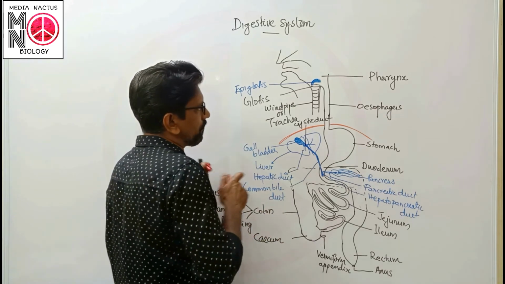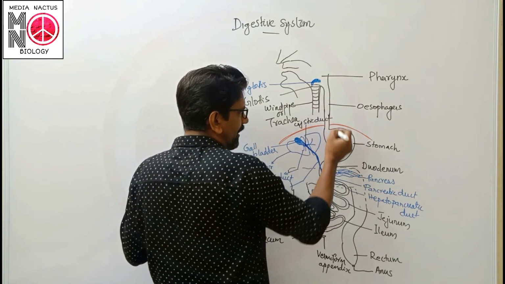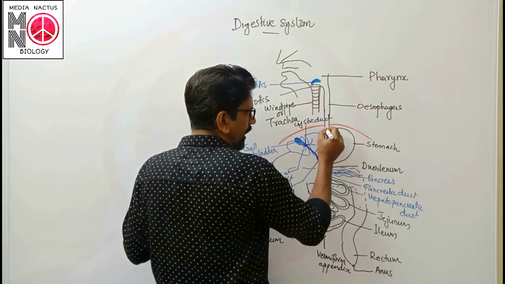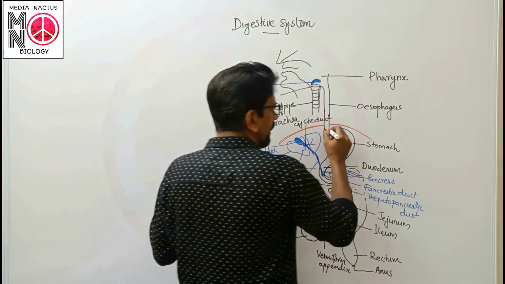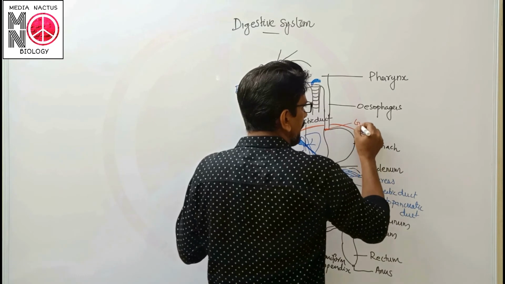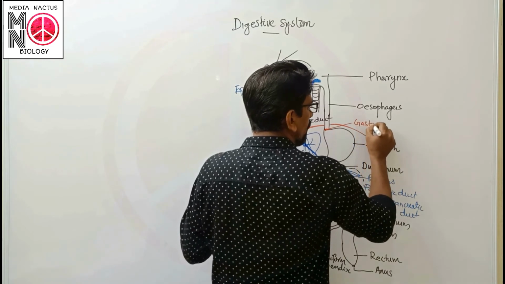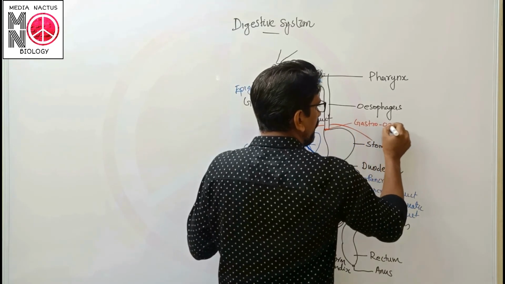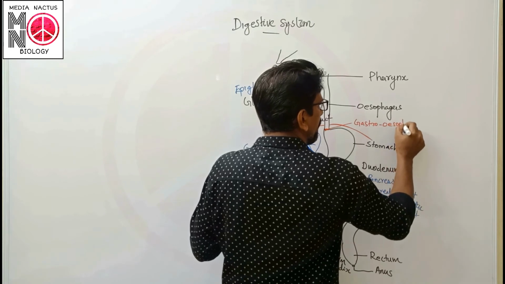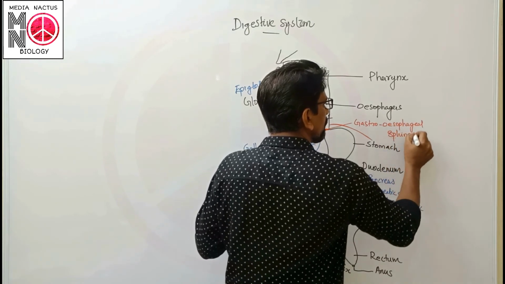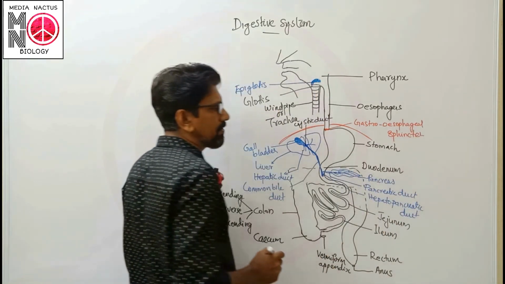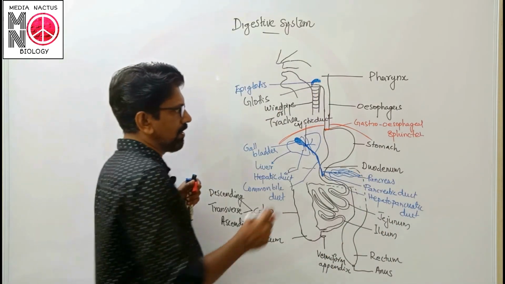For example, between esophagus and stomach, there is a valve which is known as the gastroesophageal sphincter.